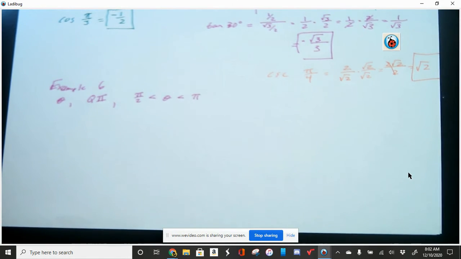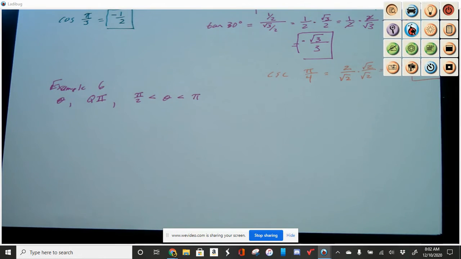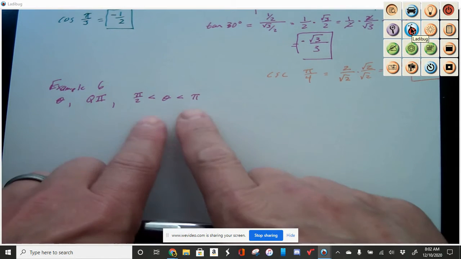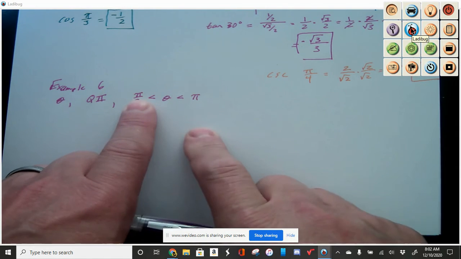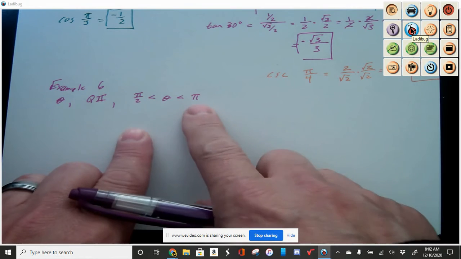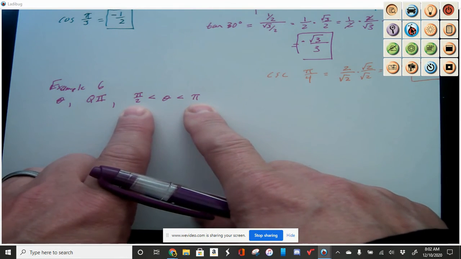Okay, so let me focus that just a little bit. This just tells me that theta is between pi over 2 and pi. Pi over 2 is that 90-degree angle, and pi is a 180-degree angle, and everything in between is quadrant 2. So you might see it written like that.